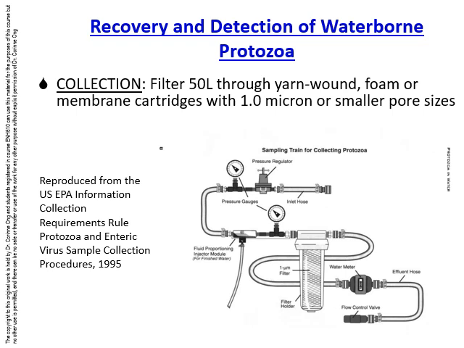Waterborne protozoa can be collected by filtration through yarn wound, foam, or membrane cartridges with 1 micron or smaller pore sizes. A diagram of the sampling setup for collecting protozoa is shown here, which can be connected easily to water supplies to facilitate the filtration of large volumes, that is around 50 liters of drinking water, for lab testing.